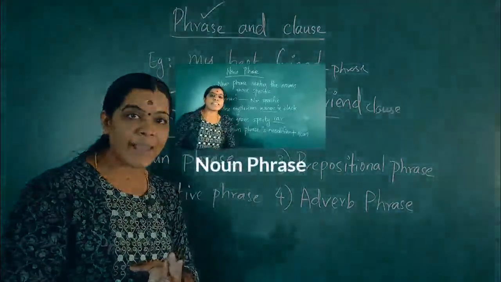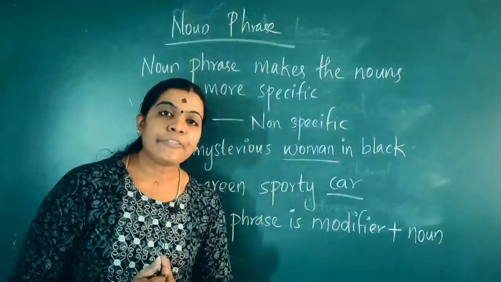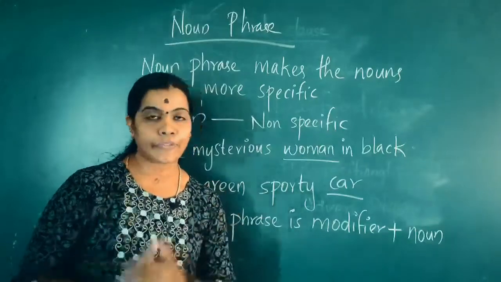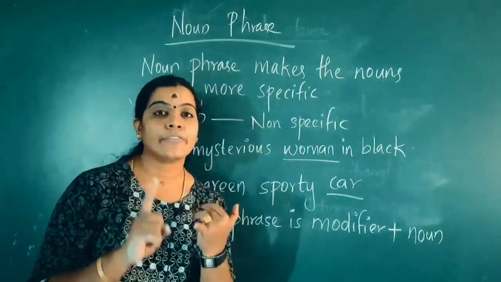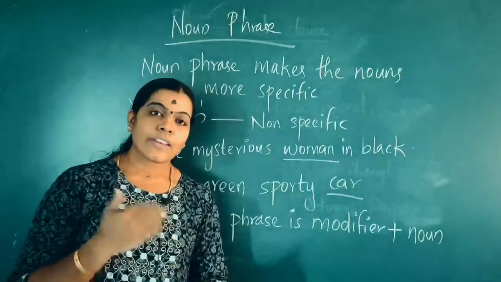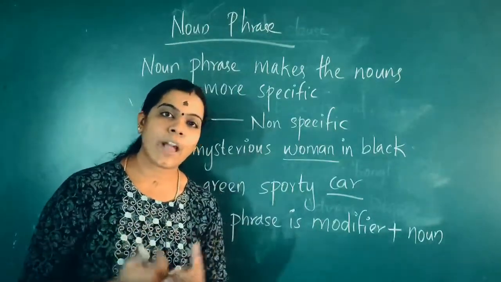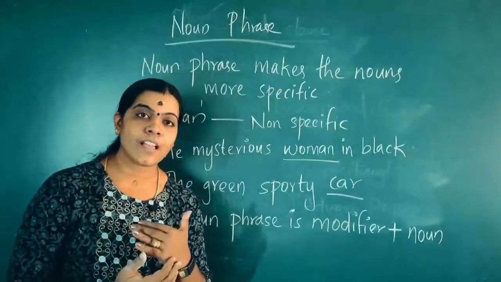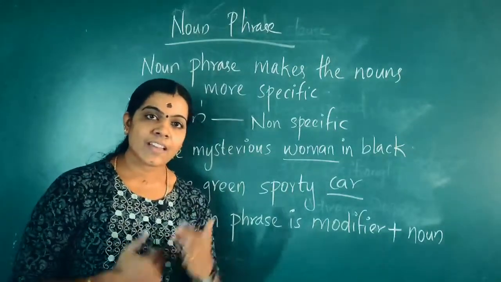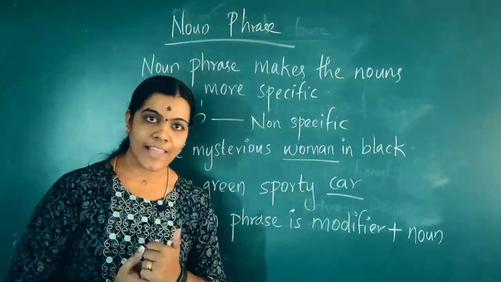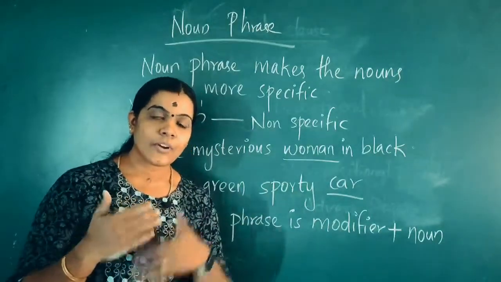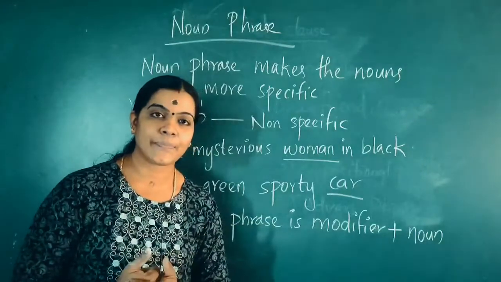Are you ready? So we can see the first type, that is the noun phrase. The first type of phrase is noun phrase. So noun, you know, no? What do you mean by noun? Noun means the name of a person, place, animal, or thing. So what will be a noun phrase?